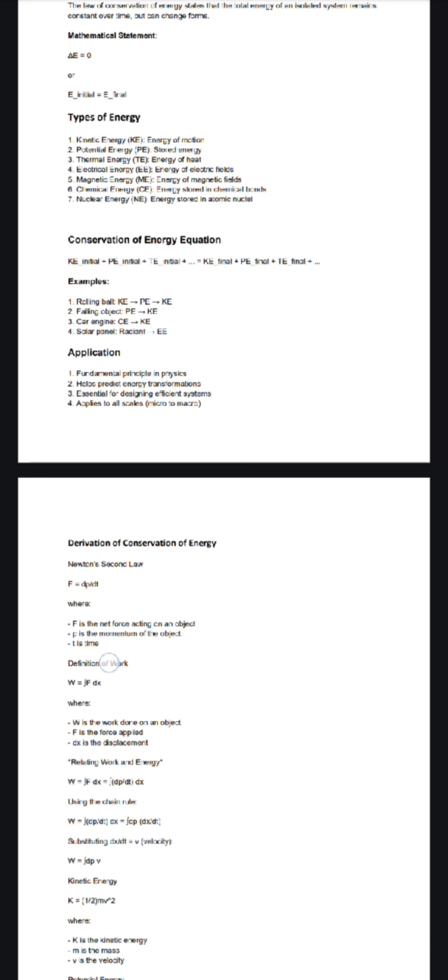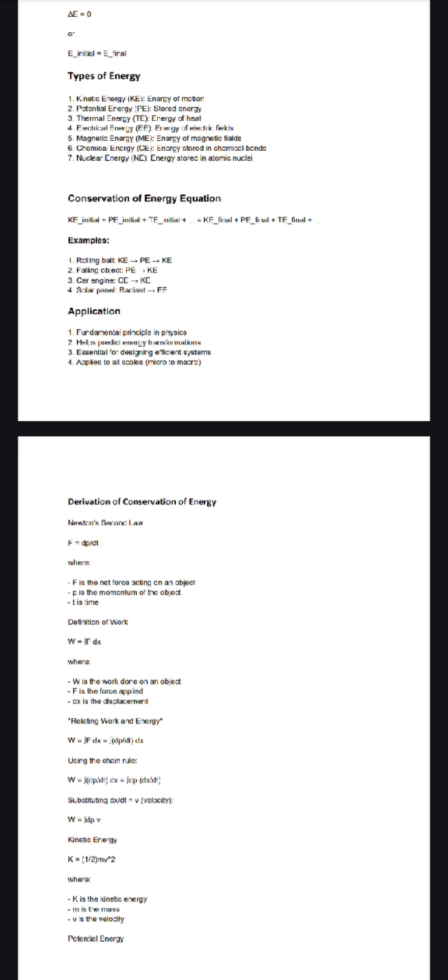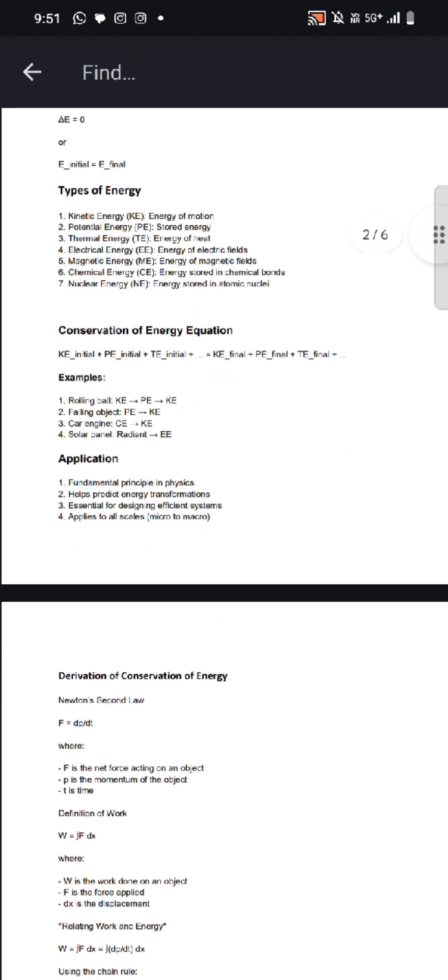Then there is also energy in chemical bonds. The energy stored in chemical bonds is known as chemical energy, and the energy stored in the atomic nucleus is known as nuclear energy. Next we can move to the general equation of conservation of energy.